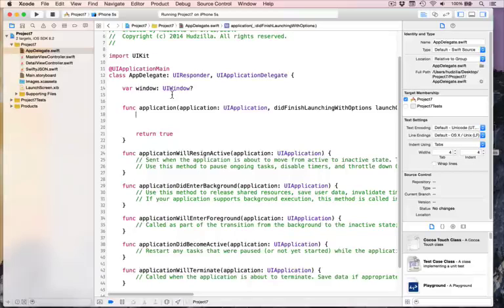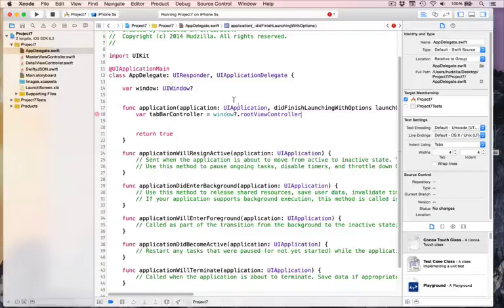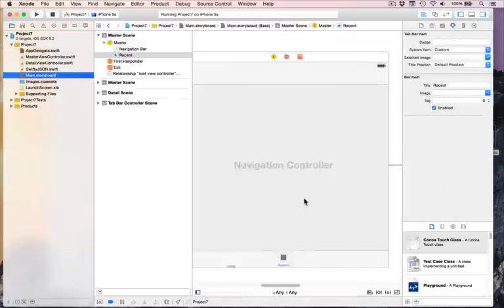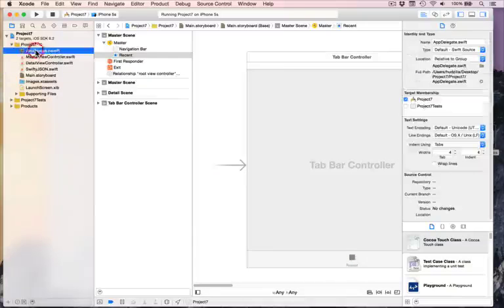We can ask it, well, what is your root view controller? What's at the core of your window? So we can say var tabBarController equals window.rootViewController. Now it'll fill in a question mark for us because it's an optional. That's fine. So that is any kind of UIViewController. It's not necessarily a tab bar controller, but we know from our storyboard that it is a tab bar controller. It just is. That's the way it's designed.